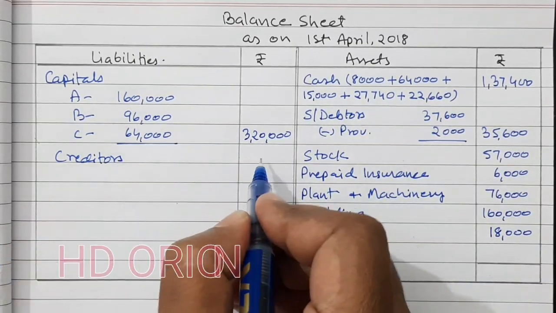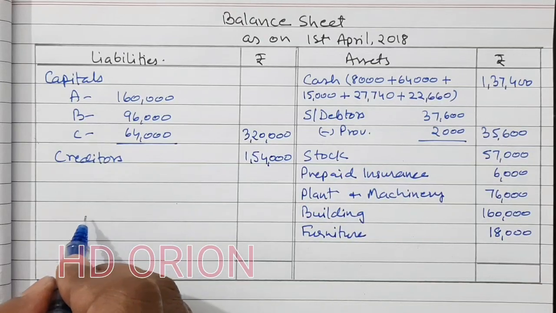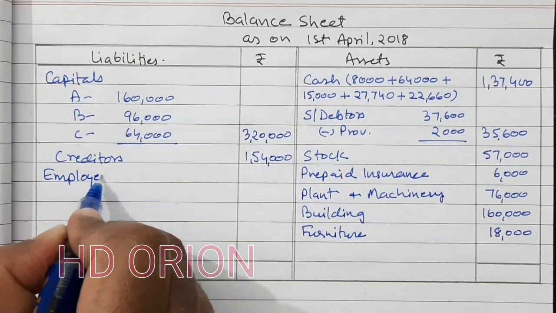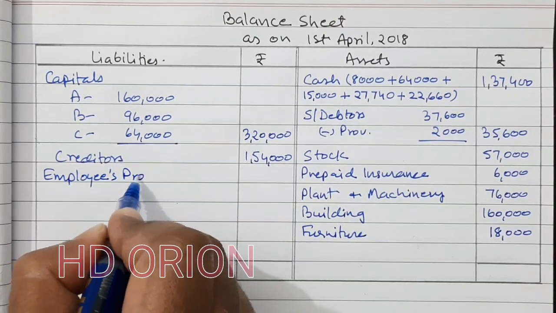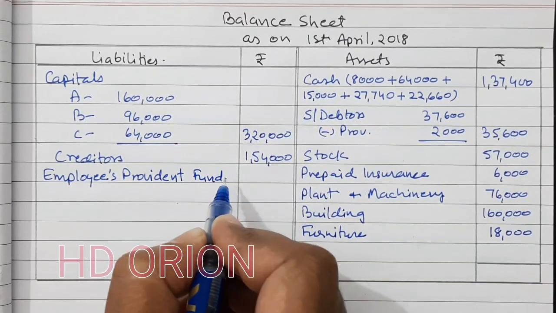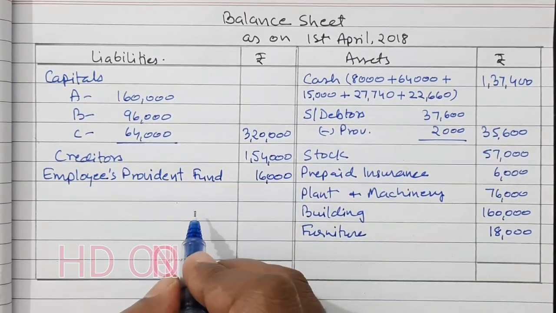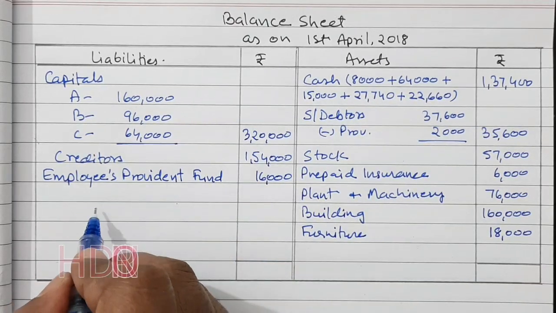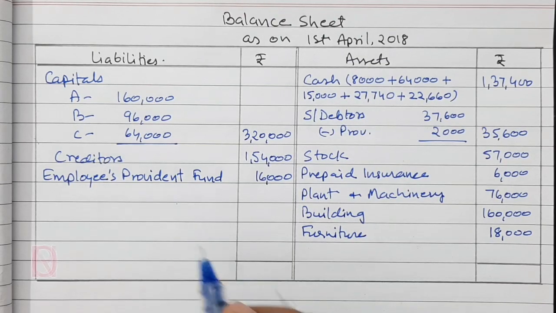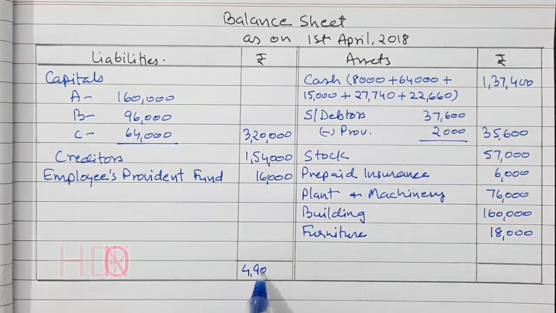No change in creditors, 1,54,000. And employees provident fund. Employees provident fund is never distributed to partners because it belongs to employees, not to partners. Now that's it. So you will get a grand total here of 4,90,000.